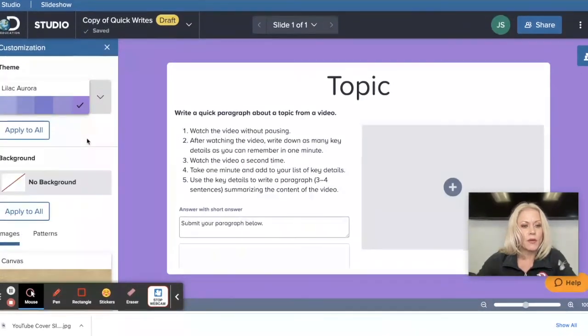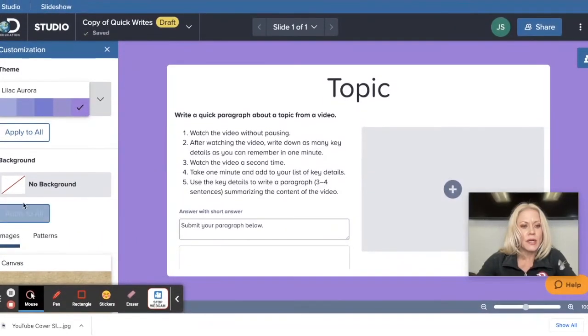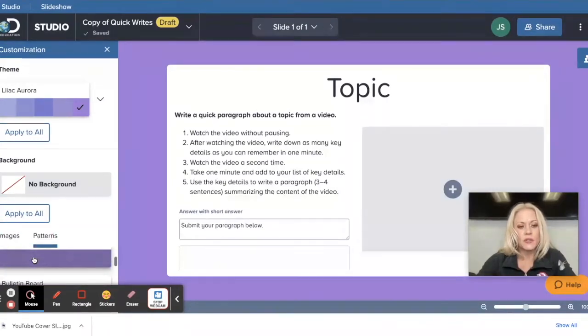Click on that arrow again. You can also change the background. So if I clicked on images, I can scroll through, and if I click on patterns, you will see that those patterns have also changed to a shade of purple. And make those changes if you want to.